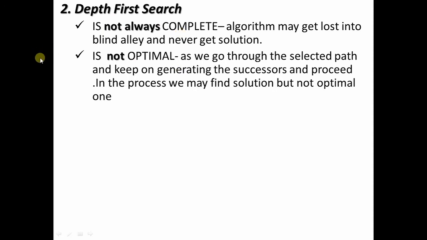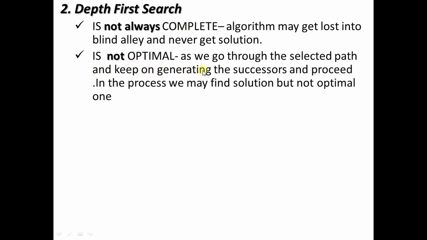The second algorithm that we saw was depth first search. Let's talk about the completeness. This algorithm is not always complete. Why is it not always complete? Because this depth first search algorithm may not give you a solution all the time. And when it cannot give you a solution, suppose the algorithm gets lost in a blind alley situation, you are never going to get the solution. That's why we can say that the depth first search algorithm is not always complete, or it is not complete. It is also not optimal.